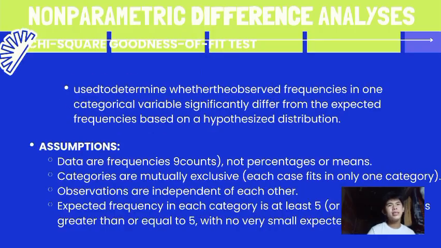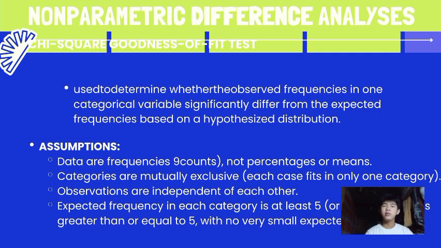We have here the chi-square goodness of fit test. It is used to determine whether observed frequencies in one categorical variable significantly differ from the expected frequencies based on a hypothesized distribution. Its assumptions are: data are frequencies or counts, not percentages or means.